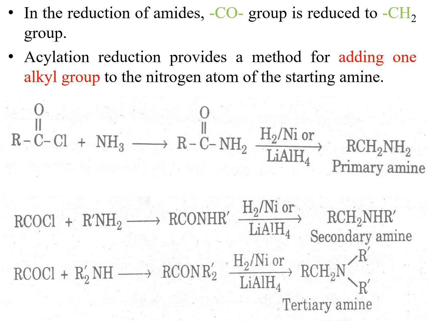But when we use a primary amine instead of ammonia, the product will be a secondary amine. And when we use a secondary amine, as shown in the last equation, the product will be a tertiary amine. Like the previous general preparative methods for amines, the fate of the product depends on the class of amine that we utilize as a reactant.